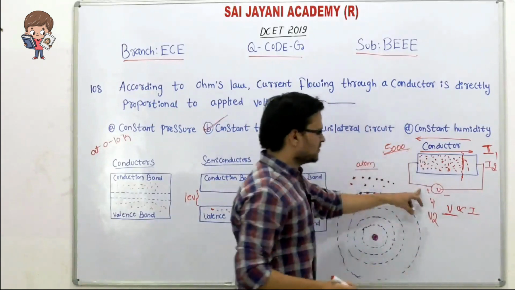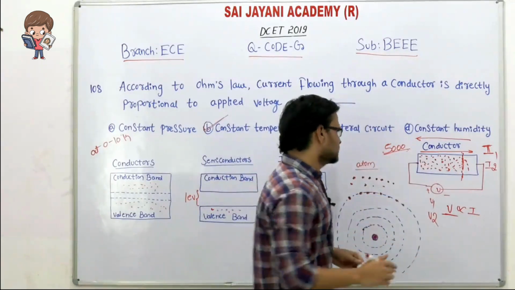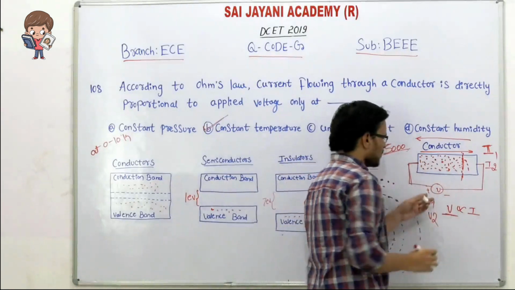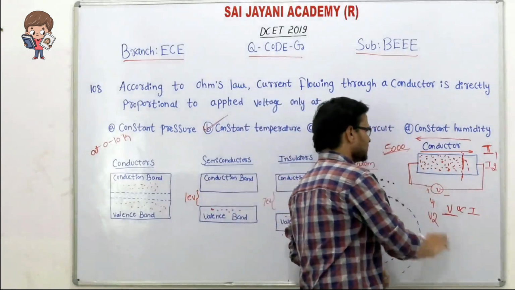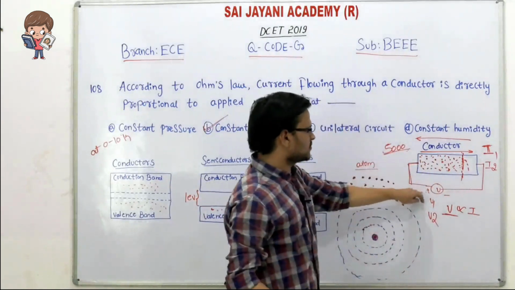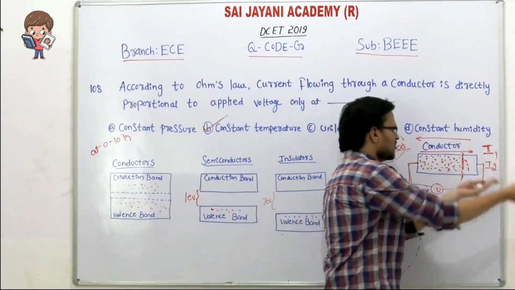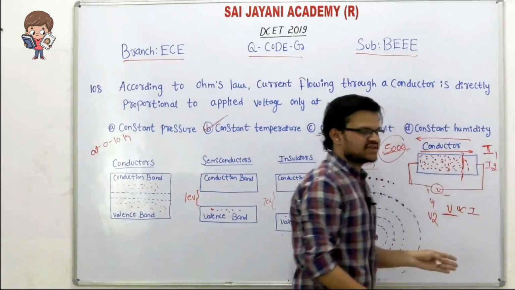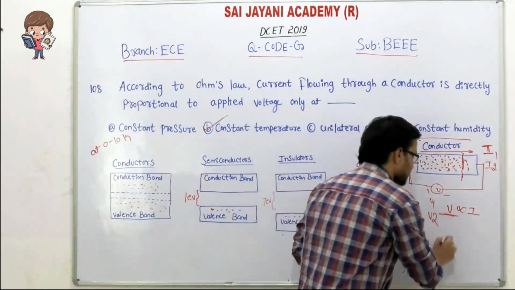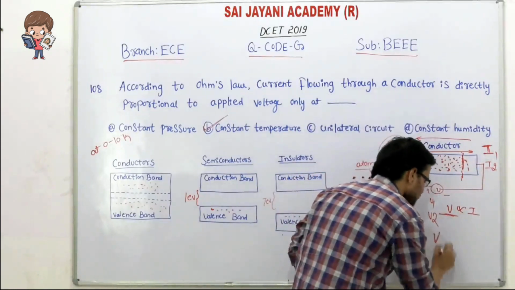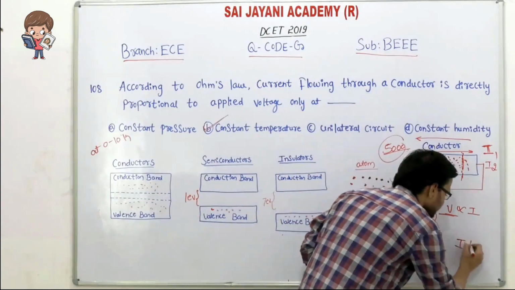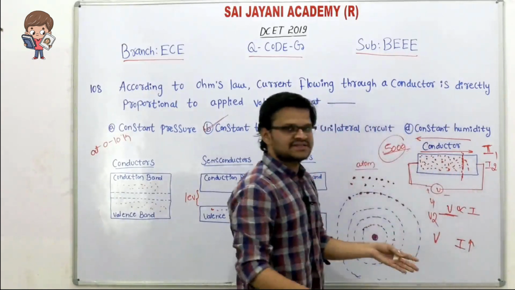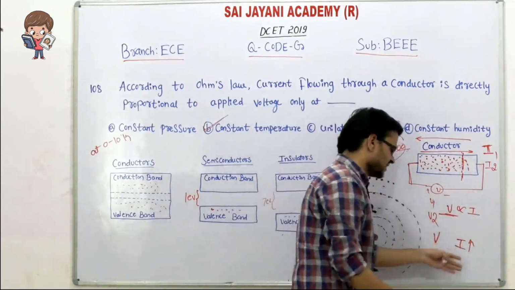Okay, we are giving a constant supply voltage. Although you are giving a constant voltage, more electrons are passing through this reference line. That means you keep the voltage constant, yet you are obtaining an increasing current.